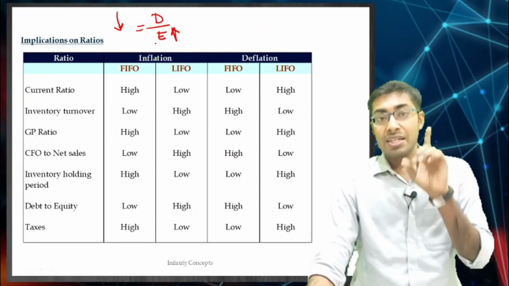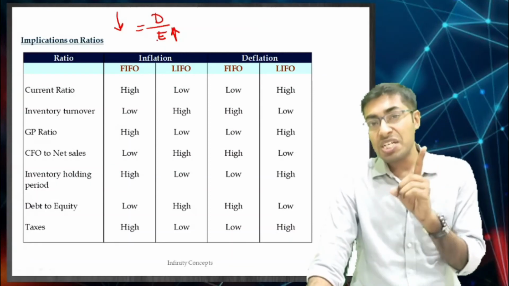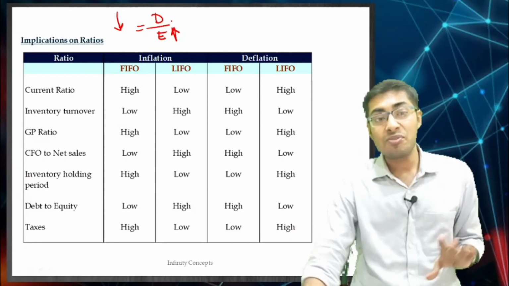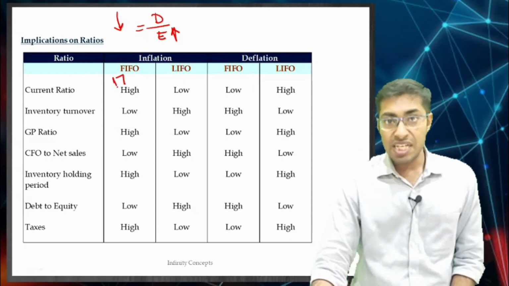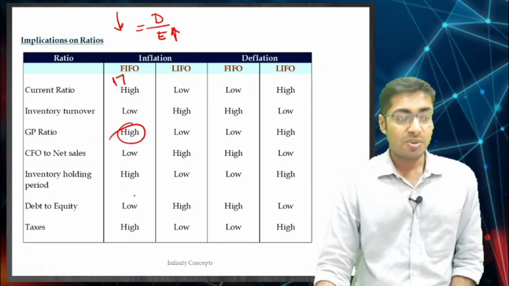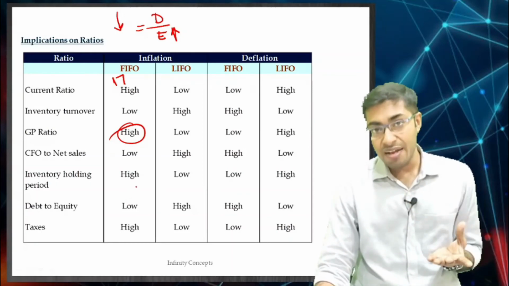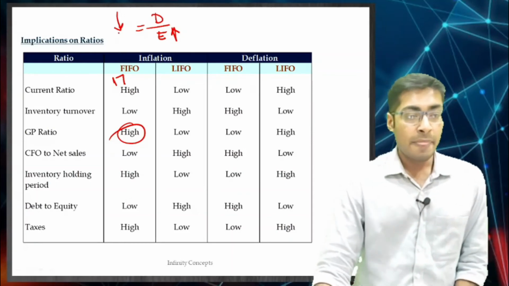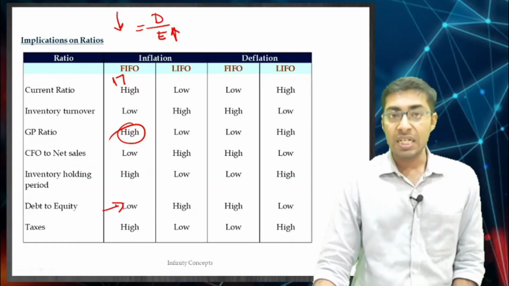No, equity is higher because the COGS was significantly lower. It was just 17 in FIFO, and therefore profits were higher. If the profits were higher, it is going to have a higher equity base. If the equity is higher, then the debt to equity ratio is going to be lower over here. Okay?